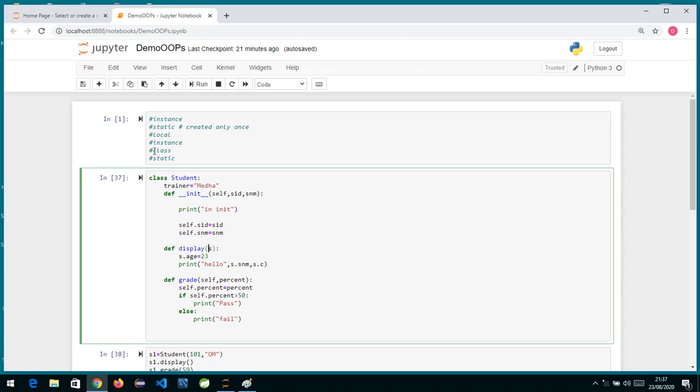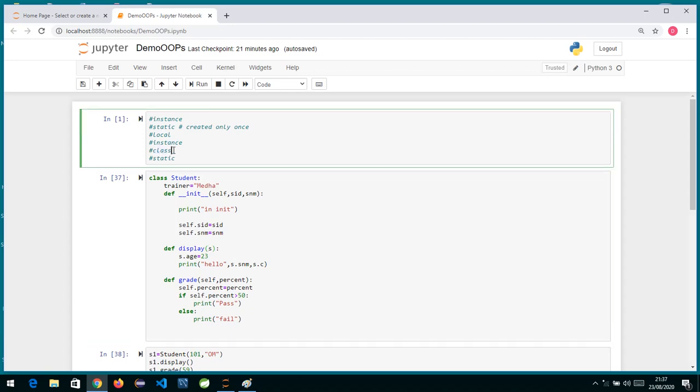Now we have two more things: one is the class method and one is the static method. A class method is a method used to set class level data. It is basically a method bound to the class, and it receives the class reference itself as the first argument. We use the decorator @classmethod for it.